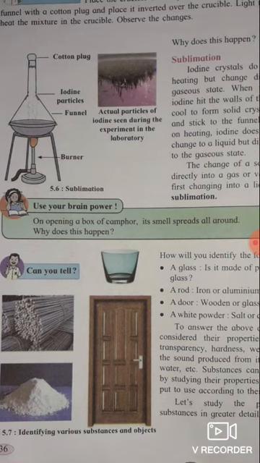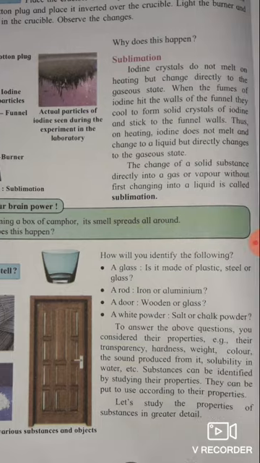Then there are given states of various substances. They are identifying various substances and objects. See, how will you identify the following? A glass: is it made of plastic, steel, or glass? Simply, glass. We know that glasses are of glass, as well as plastic and steel. A rod means iron or aluminum.